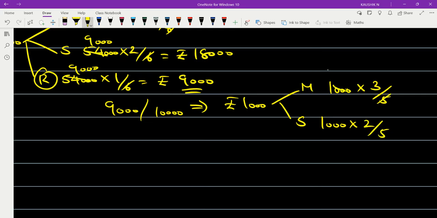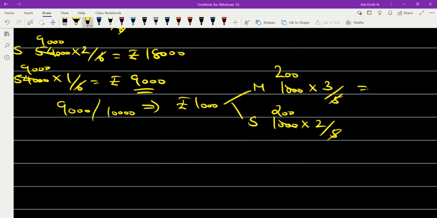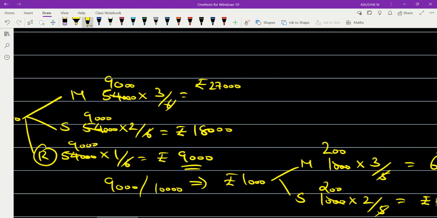So that means 600 and 400. இப்போ என்ன ஆகும்? மோஹித்தோடது வேல்யூலேருந்து you are going to take away 600, and சோபித்தோட வேல்யூ you are going to take away 400.